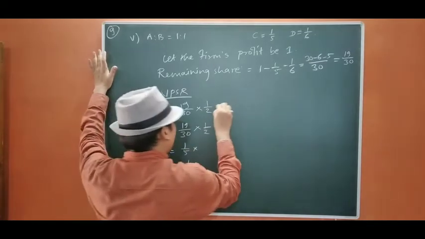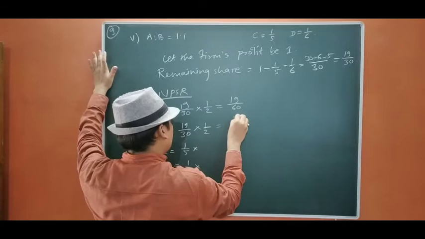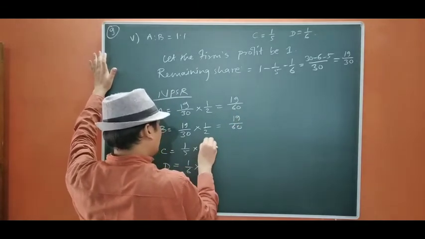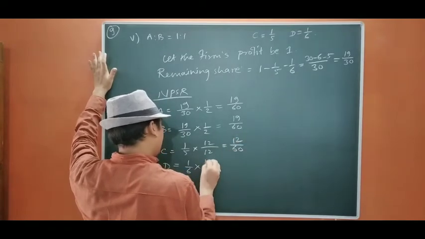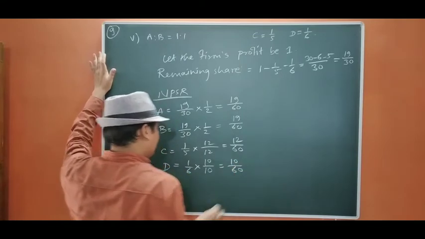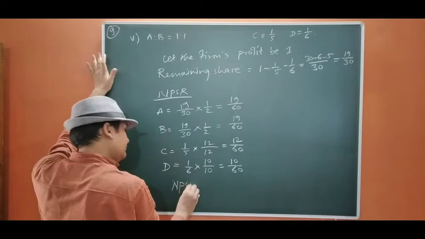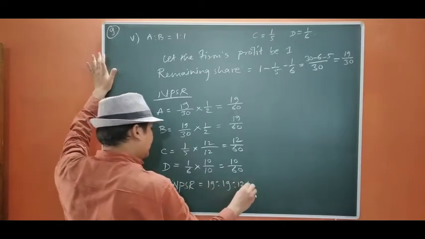Okay, so let us take, it will be 19 by 60, again it will be 19 by 60. To make it 60 here, we are going to multiply with 12, that is 12 by 60, and to make it 60, we are going to multiply with 10. So it is going to be 10 by 60. So the new PSR is 19 is to 19 is to 12 is to 10.